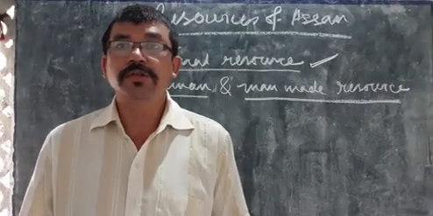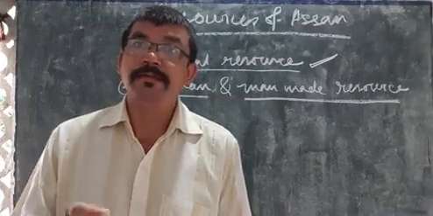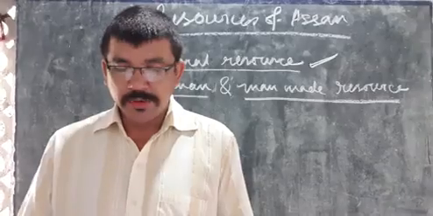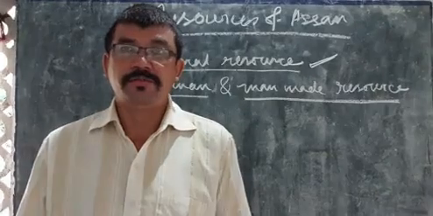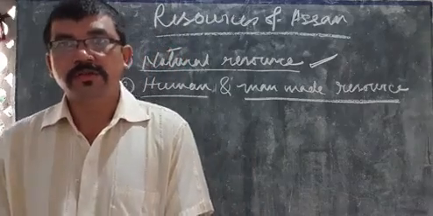These four resources we have to discuss, along with their availability in our state. So first we come to land resource. What is land resource?